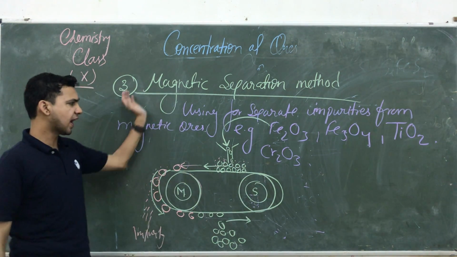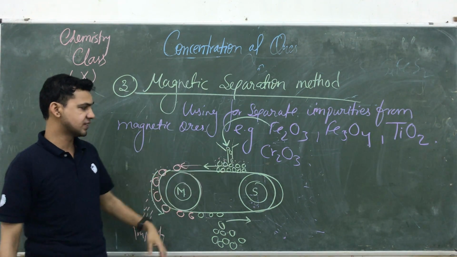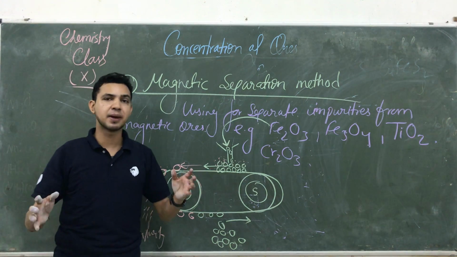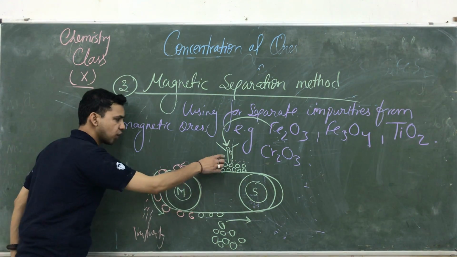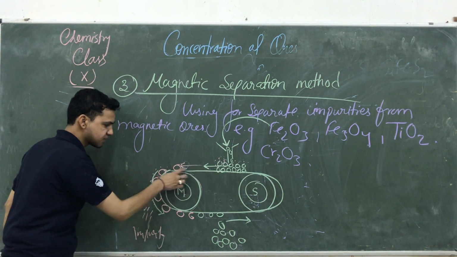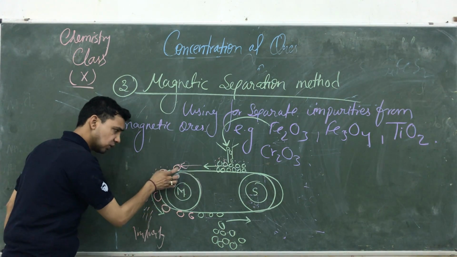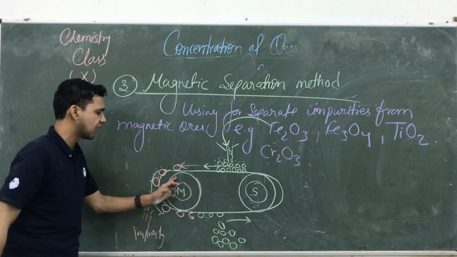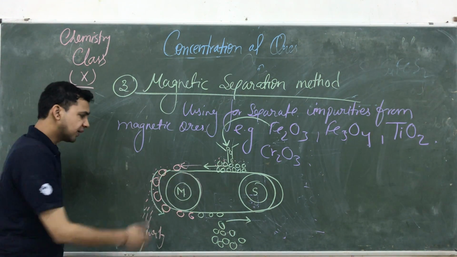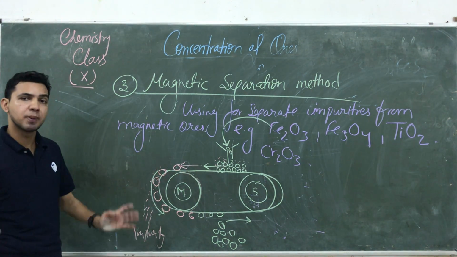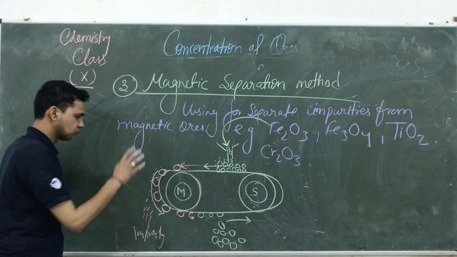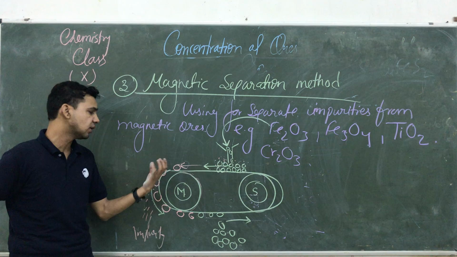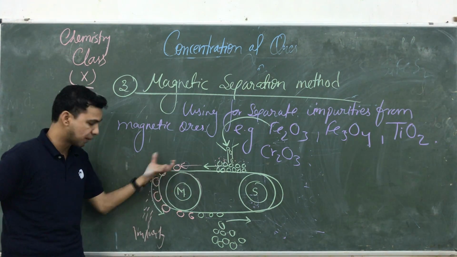Then we add the ore with impurities. Here the impurity has a non-magnetic nature and the ore has a magnetic nature. When the ore and impurities come into contact with this magnetic wheel, the ore is stuck on the surface of this belt due to the high magnetic effect of this wheel. But the impurities have no magnetic effect, so they immediately fall down. Since no magnetic effect acts on the impurities, they fall down, and you get them first.